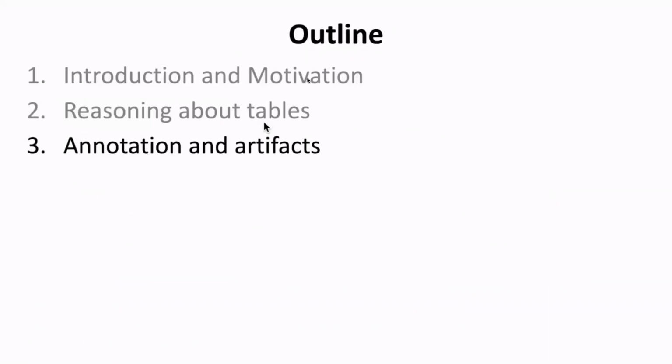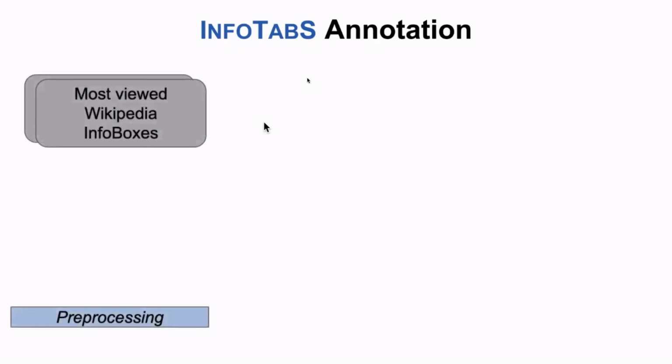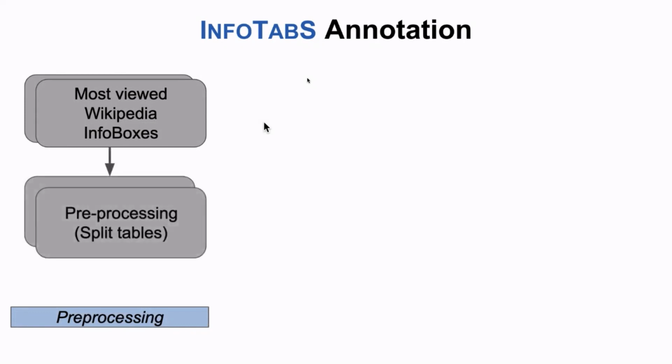Now we have talked about the reasoning in the table. Let's look at how we created the dataset, what the annotation process is, and also the artifacts in the dataset. So the InfoTabs annotation was simple. We first chose the most common domains of Wikipedia categories, basically people, album, country, city, etc. We take the most viewed Wikipedia info boxes from these categories. We do a bit of pre-processing where we remove non-textual content like images, corresponding captions, references, subscripts, superscripts, etc. We also split very large tables into smaller tables for better annotation.